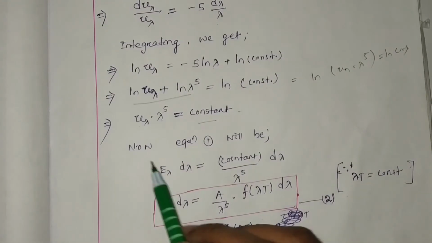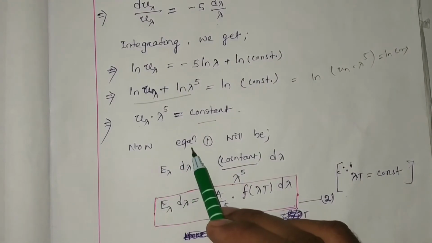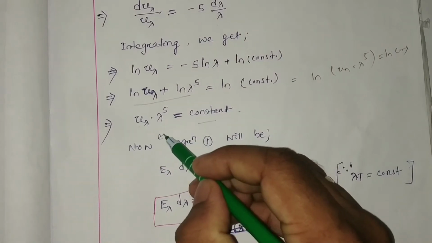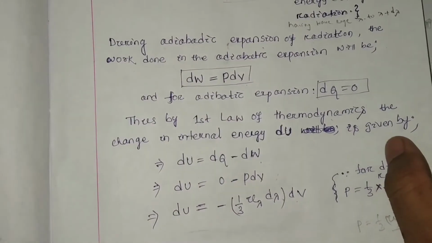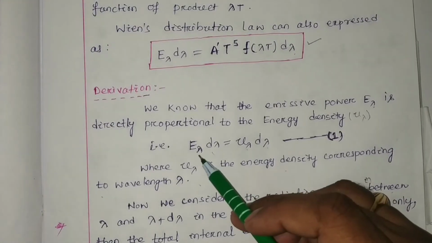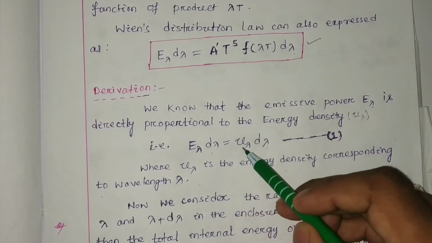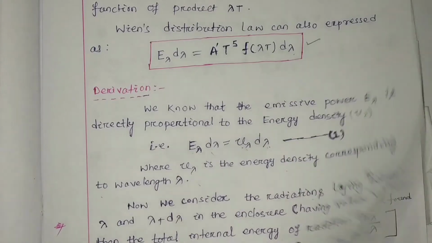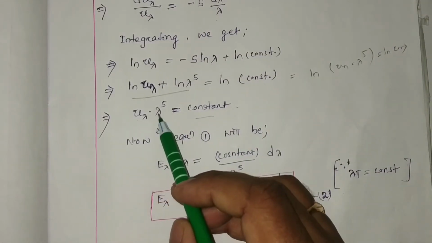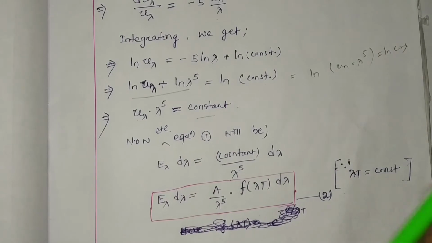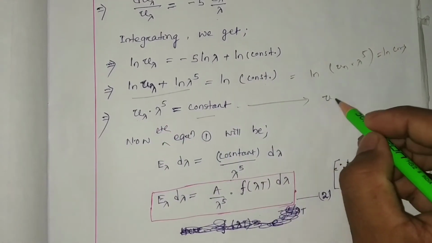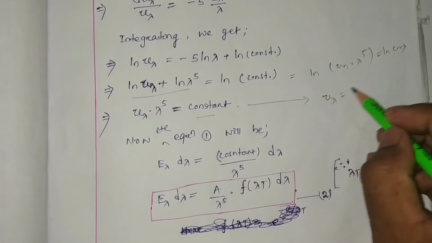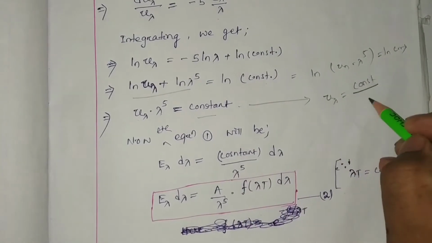Now, where is equation number 1? Here, equation number 1: E_lambda d lambda equal to u_lambda d lambda. So here we found that u_lambda lambda to the power 5 is constant. Right, so from this, u_lambda will be constant by lambda to the power 5.